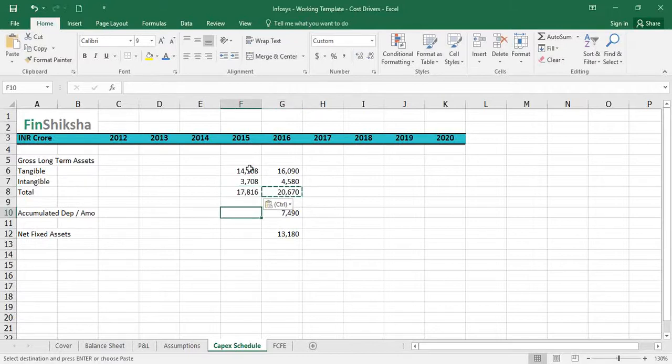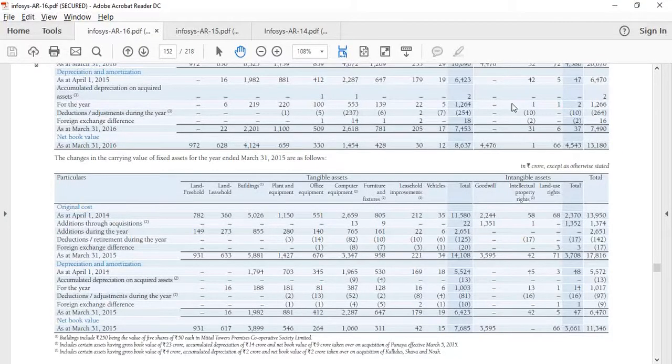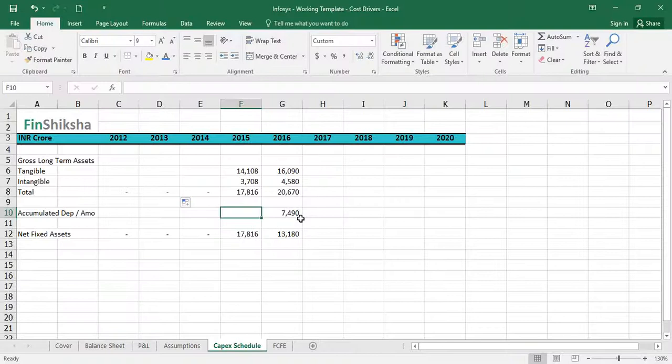That's a copy paste. I can drag this formula as well, right? And the accumulated depreciation and amortization number is 6470 for last year. Let's plug in that number here, 6470. What we get is 11346.